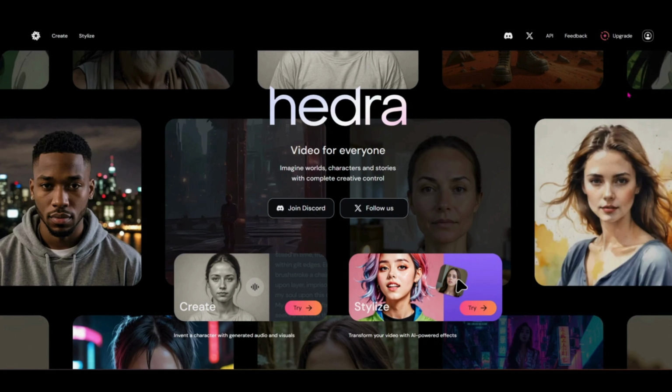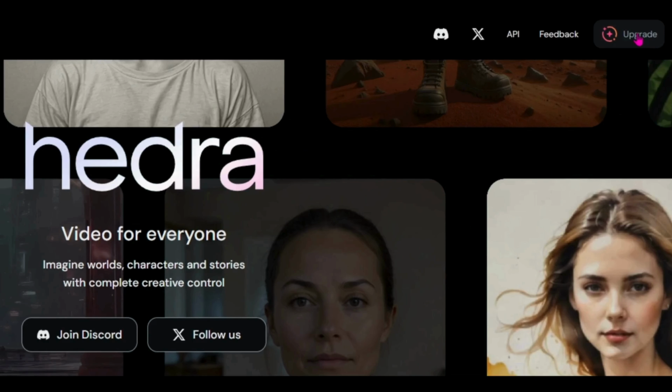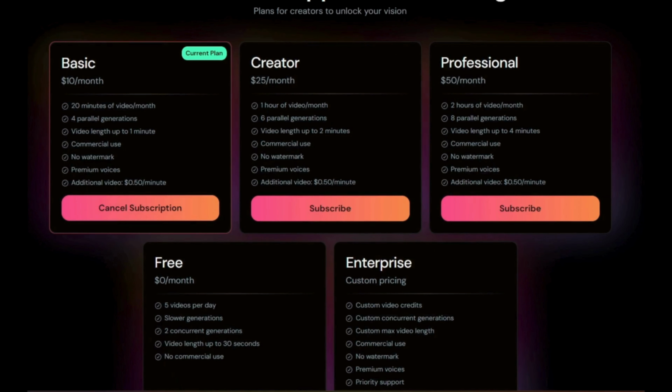And when you get here, you'll notice that unlike when we did our last video and it was still in beta and free for everyone to use unlimited, there is now an upgrade button that has the paid tiers on it. So if we check that out, you can get a basic plan for $10 a month, which gives you 20 minutes of video each month, and you can run 4 parallel generations at a time. The video length is limited to 1 minute each.